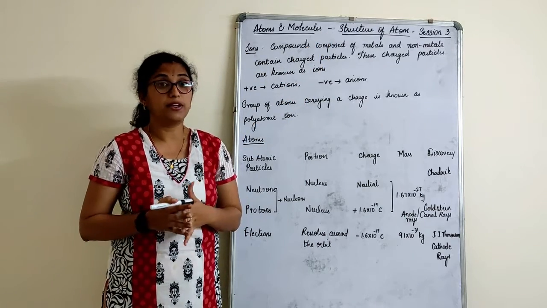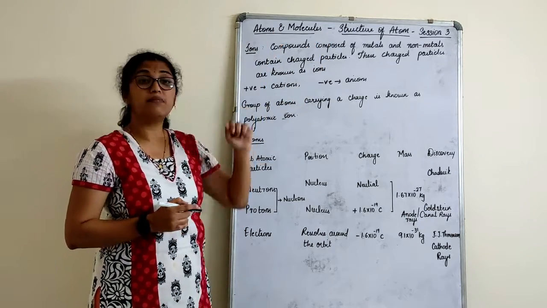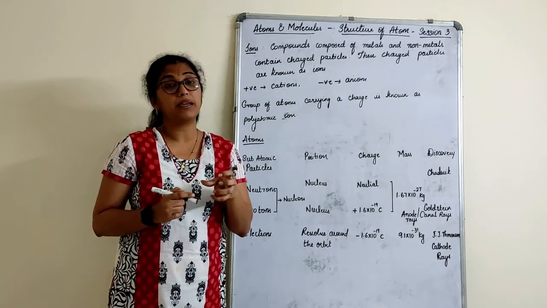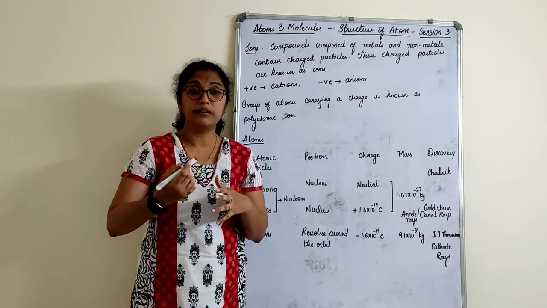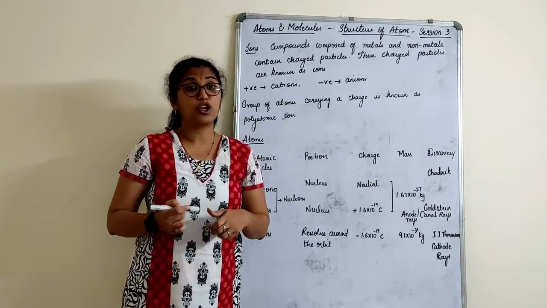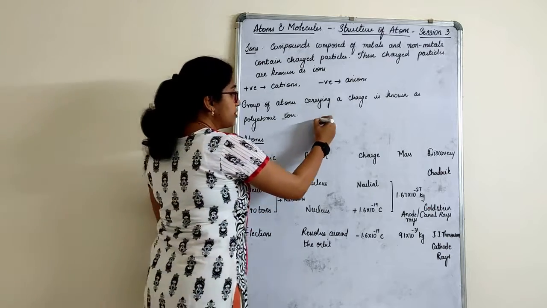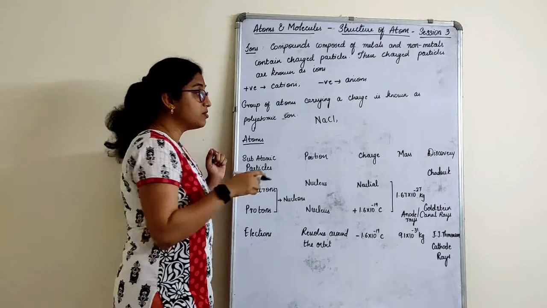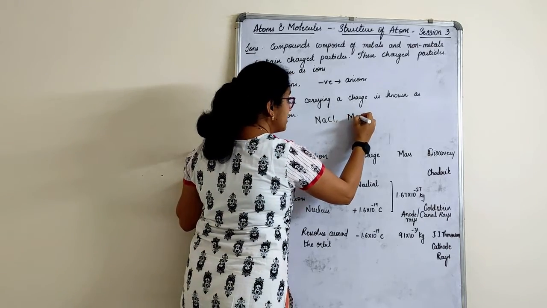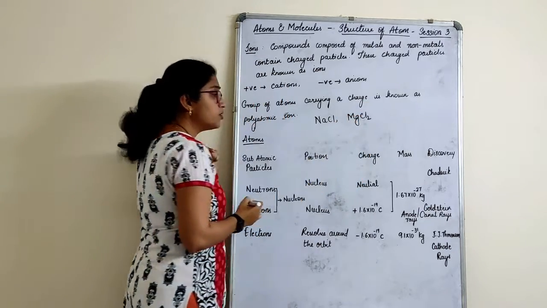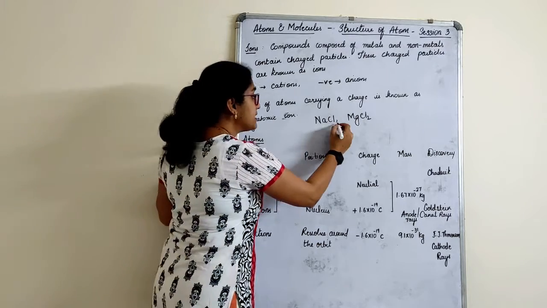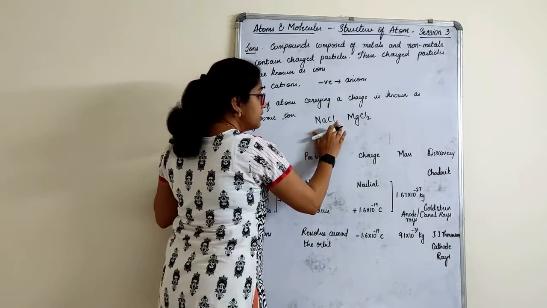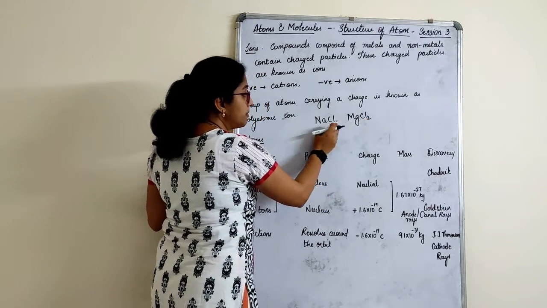That's only because, children, now in atoms and molecules chapter, the next part what you have to know is to make a chemical compound. Now for example, yesterday as I discussed, if I talk about sodium chloride, I will just say that it is NaCl, right? Magnesium chloride, I will write that as MgCl2. Why not 2 for NaCl, but for magnesium chloride I have written 2, right? So why did we write 2 here but not here?